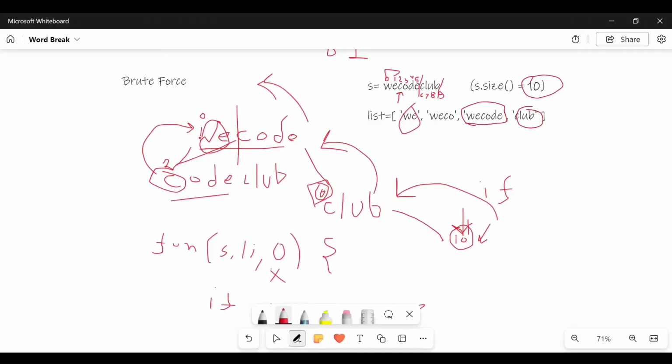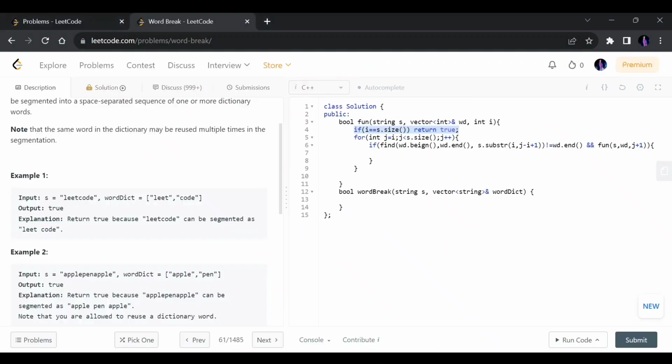And how does it become true? Let's say here, when I make WeCode and partition it here, it becomes club. I start from this C, then it also gets partitioned, and club is also present in the list. Then I simply reach the last index of the string, meaning the total size of the string. It will return me true, then this will also return me true, and this also gives me true. So the same will happen here. If this function returns me true, it means all the partitions that happen after this are also present in the list. So I simply return true.